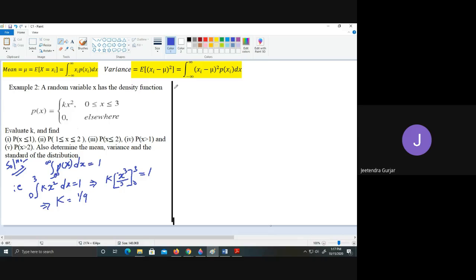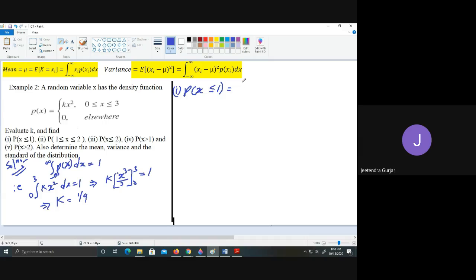Okay, so we'll go with the next one. P of x less than or equal to 1. Less than or equal to 1 means again you're going to take the interval 0 to 1.